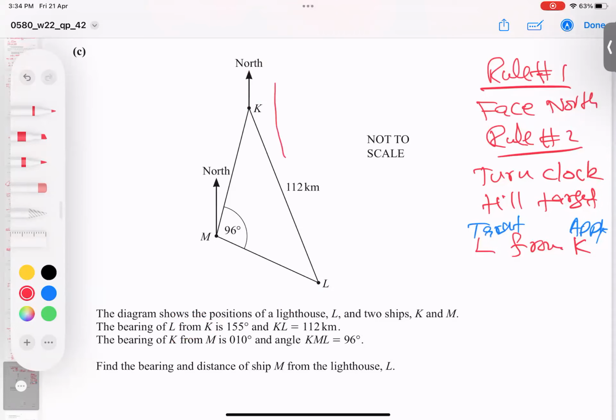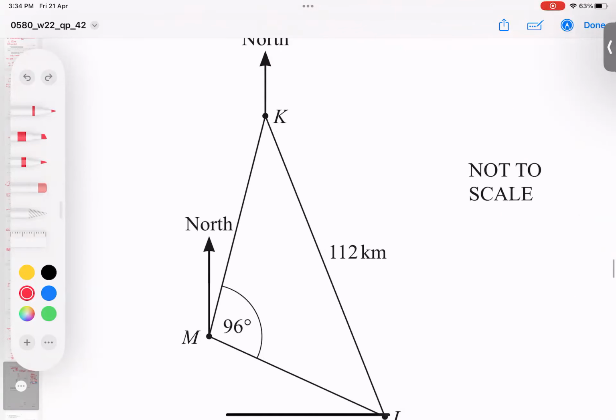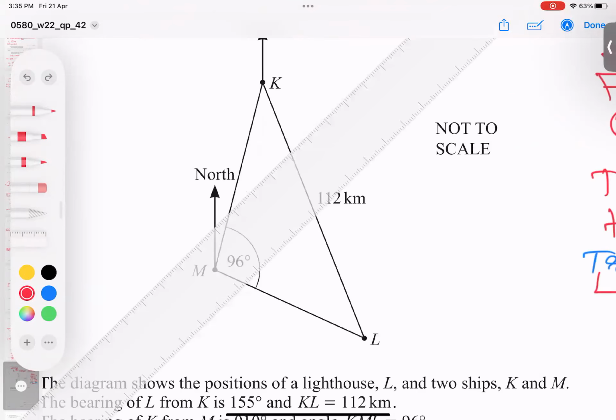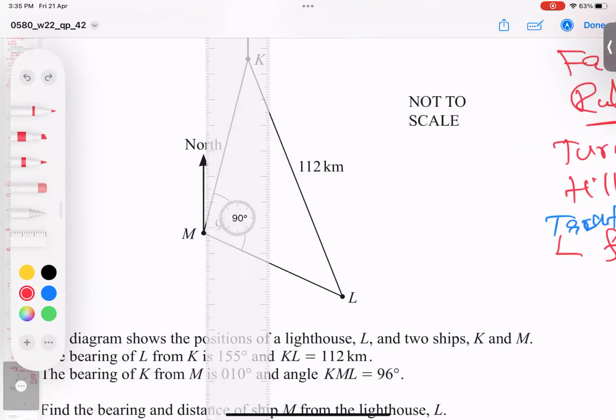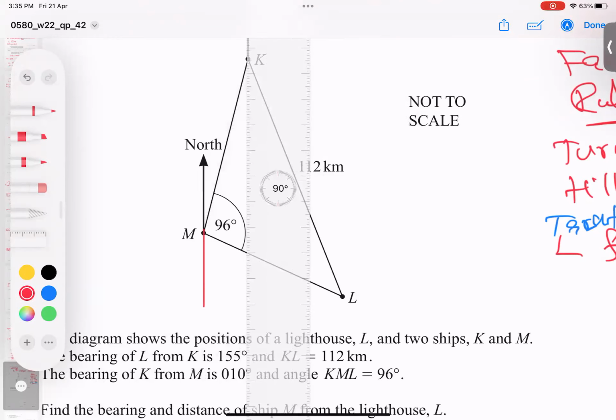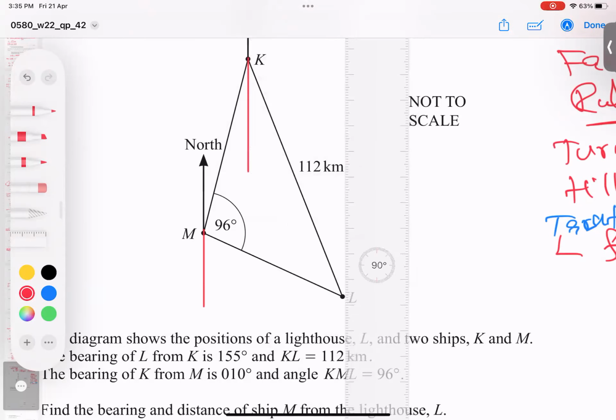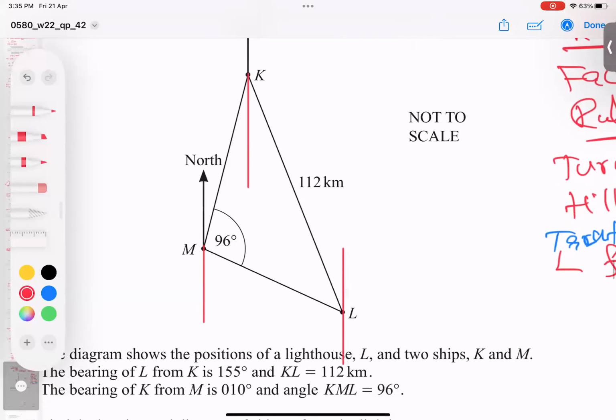First of all, keep your pencil here, or take a scale and draw north. Otherwise you will get confused. So this kind of north you have to make. Read it now.